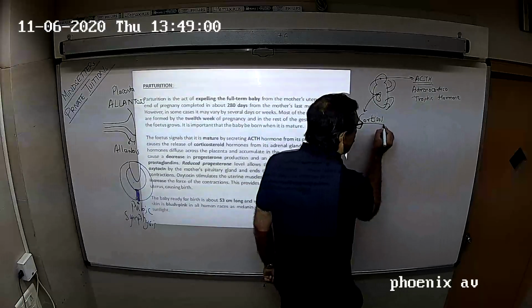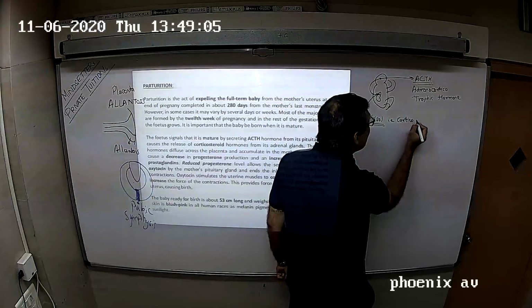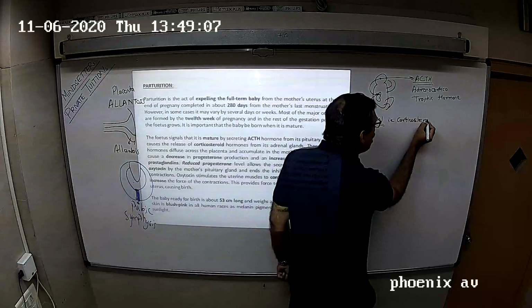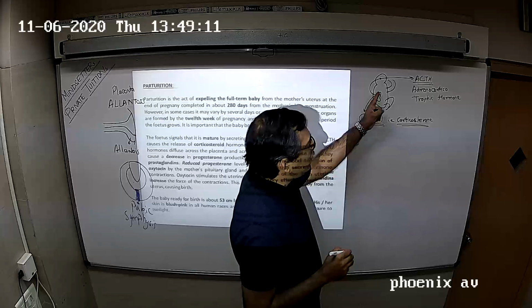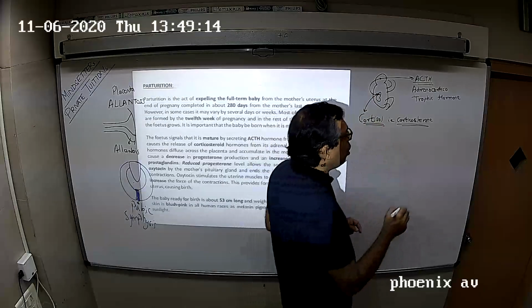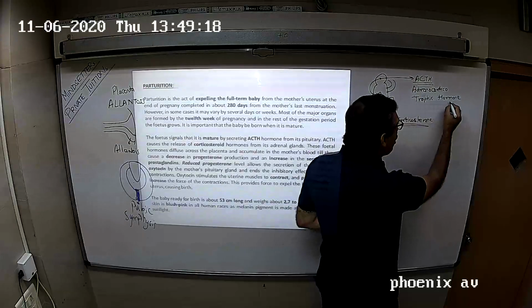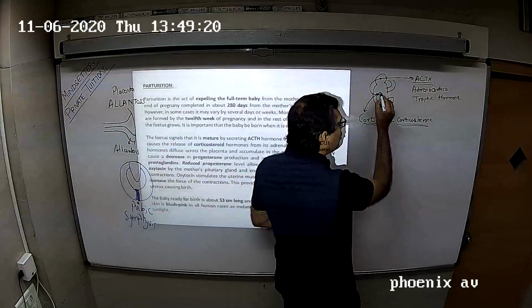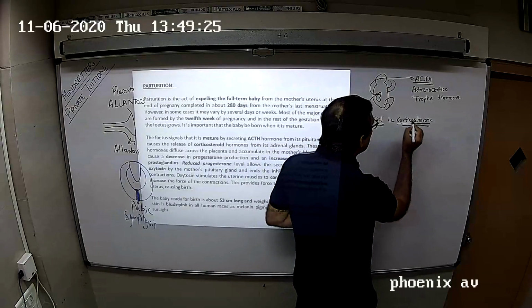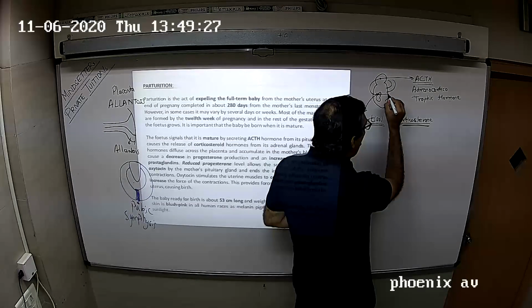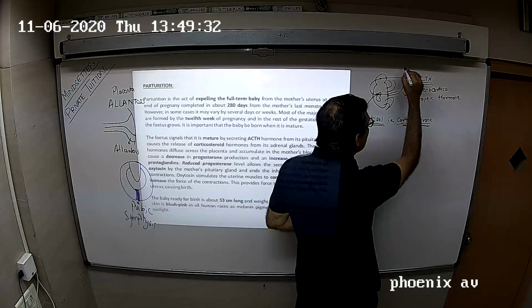Adrenocorticotropic hormone leads to cortisol, also called corticosterol, being secreted from the child's adrenal gland. So the child's pituitary gland gives out ACTH, which acts on the child's adrenal gland. It gives out cortisol, that is corticosterol, and corticosterol passes via the umbilical cord into the placenta.